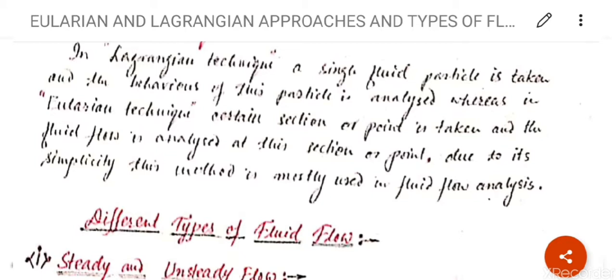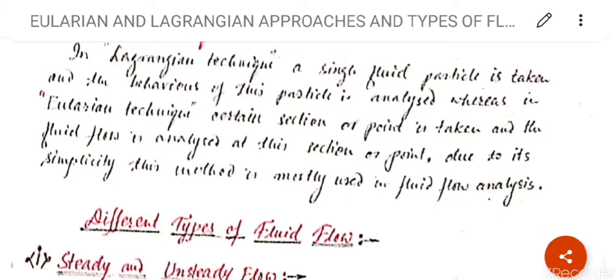For example, you are standing on a bridge and looking at the river from that point, or consider a section in the river and you are analyzing the fluid at this section or at this point. This is known as Eulerian technique.